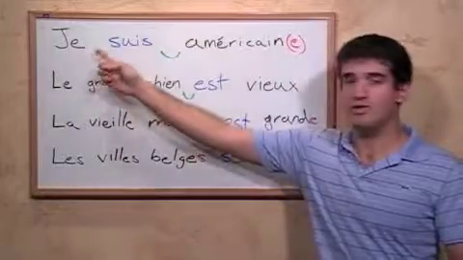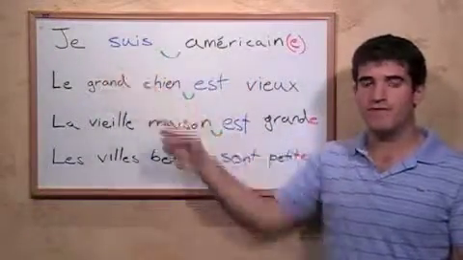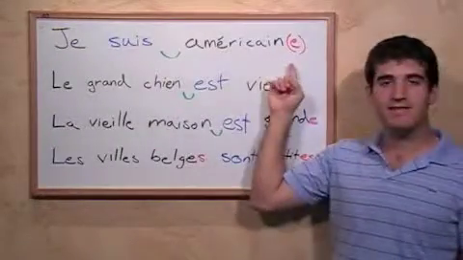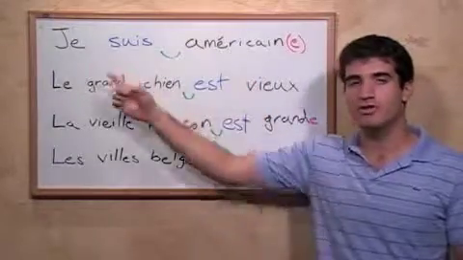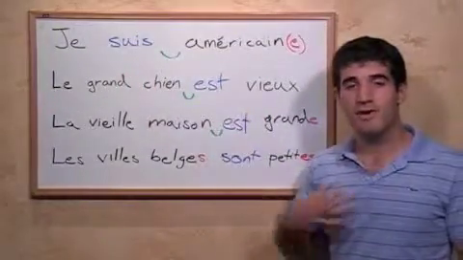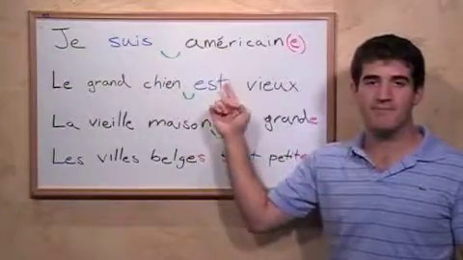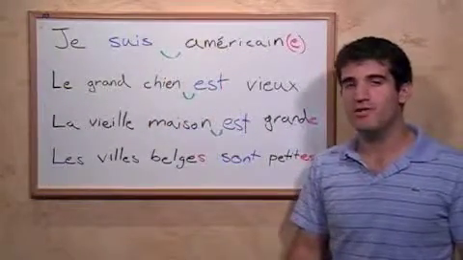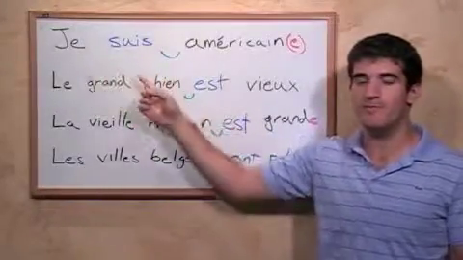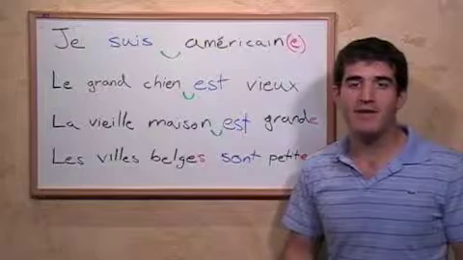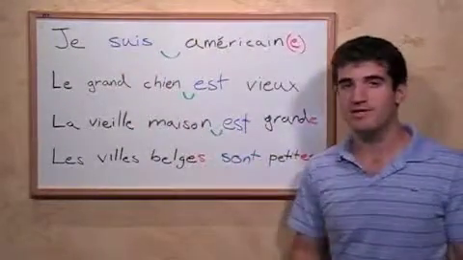corresponds with the subject, je. So if the subject je is feminine, we add an E at the end to make the adjective feminine as well, making je suis américaine. But in my case, since I'm a male, I say je suis américain. Also note that the verb is conjugated for je: suis. Just as we say I am and not I are or I is, we say je suis, always.